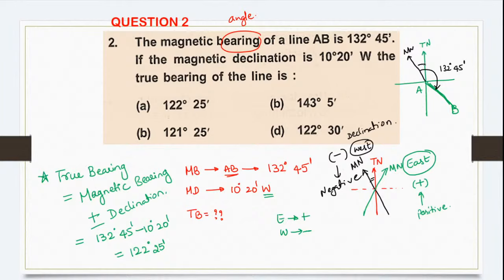It had a westward declination of 10 degree 20 minute. So actual from the true north, how much it is? He is asking you. So from 132.45, if you remove the 10 degree 20 minute, you will get the true bearing. Okay, I hope the question is clear.